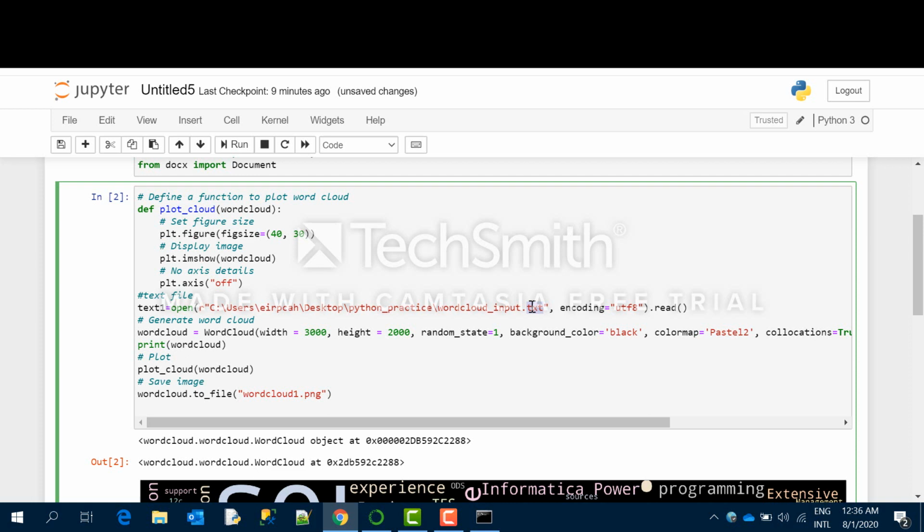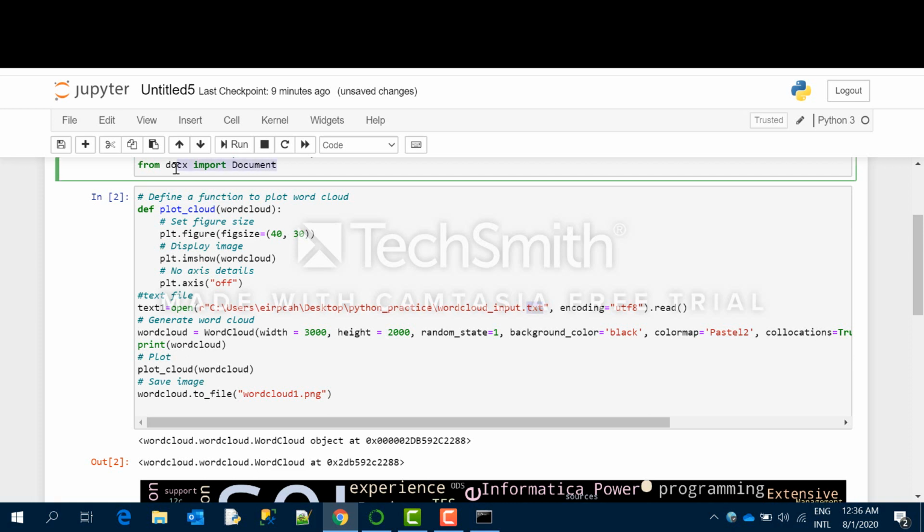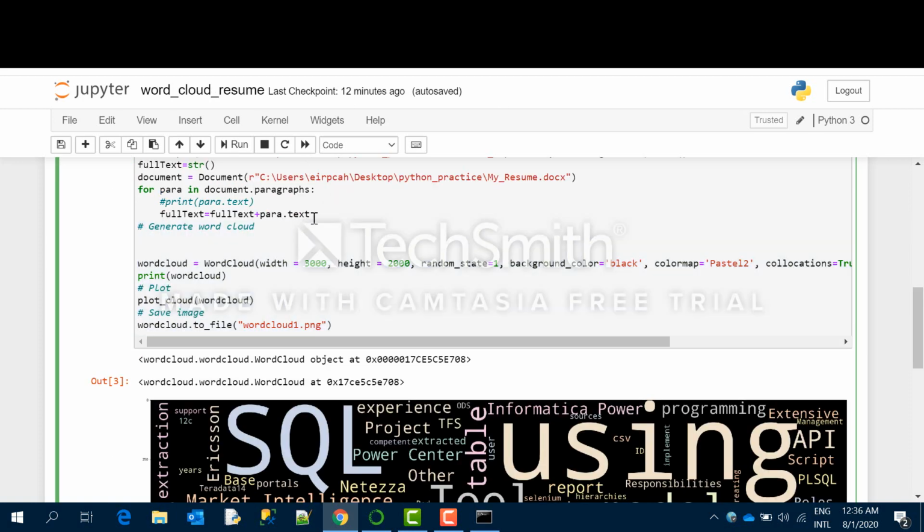So for that you have to write some 2-3 lines of extra code, because you have to read the document, extract the text, append that text in a variable, and then pass that variable, where all the text is there, to the word cloud method. So for that you need to read the MS Word document in Python. You need this package. I have already imported this package.